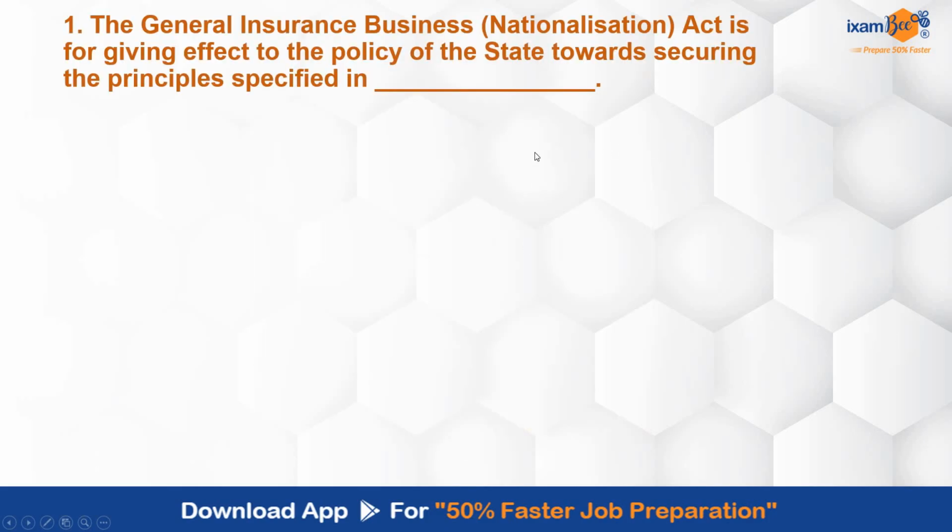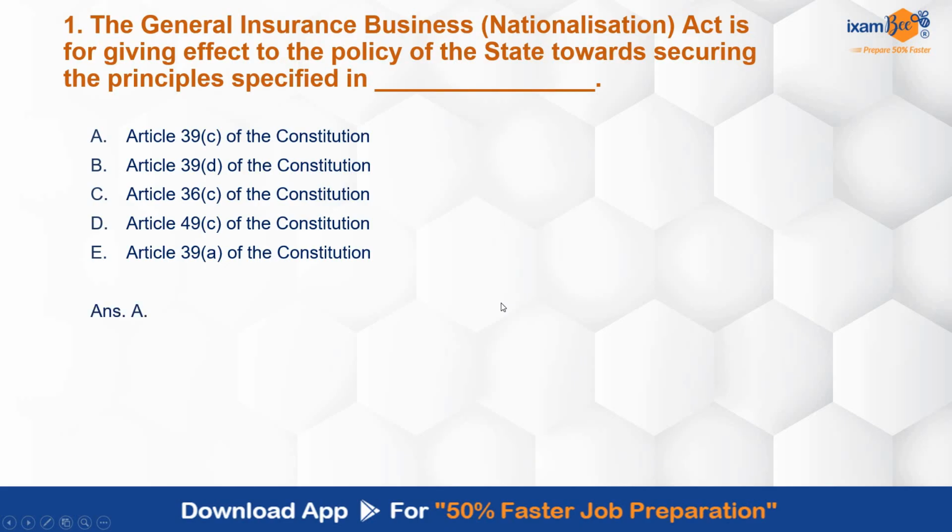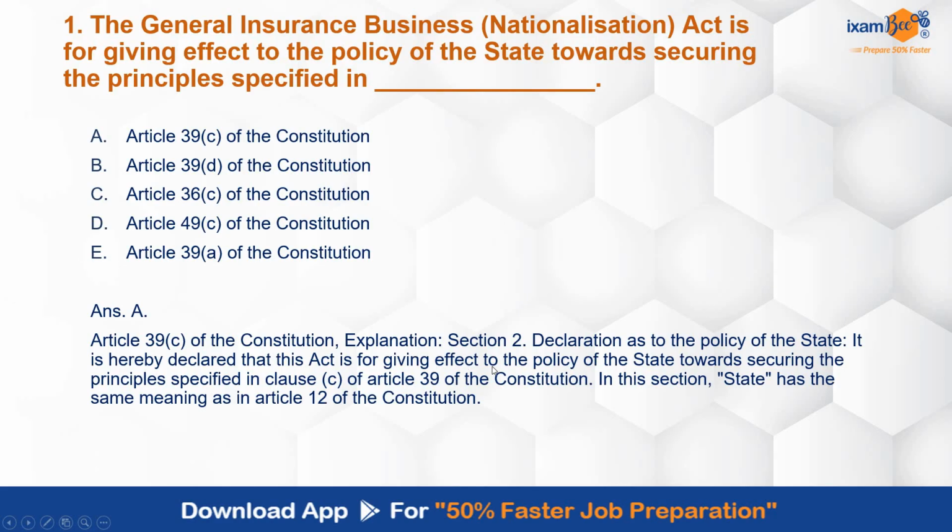First question is, General Insurance Business Nationalization Act is for giving effect to the policy of the state towards securing the principles that are specified in Article 39C of the Constitution, 39D, 36C, 49C, 39A. जनरल इंश्योरेंस बिजनेस नेशनलाइजेशन एक्ट कौन से आर्टिकल से कॉरेस्पॉन्ड करता है? It's a directive principle. Answer is A, 39C, that is talking about, and actually section 2 of that talks about declaration as to policy of the state. There it is directly mentioned about Article 39 clause C.